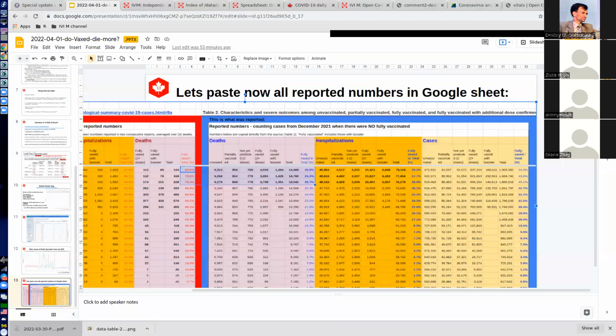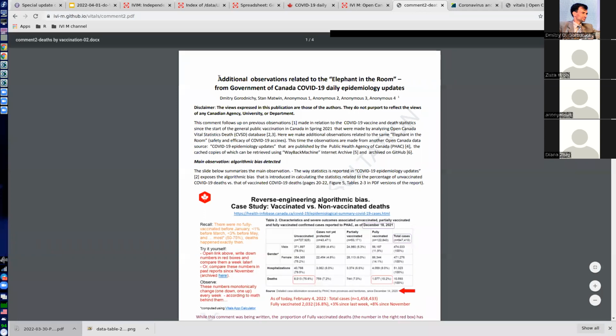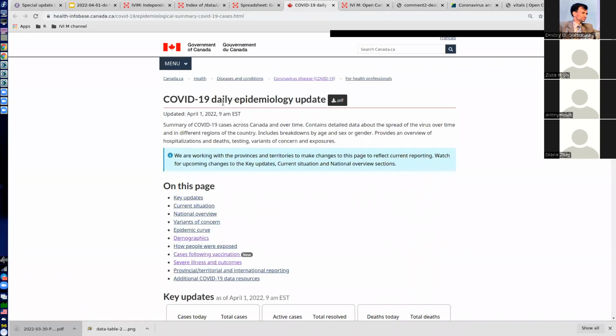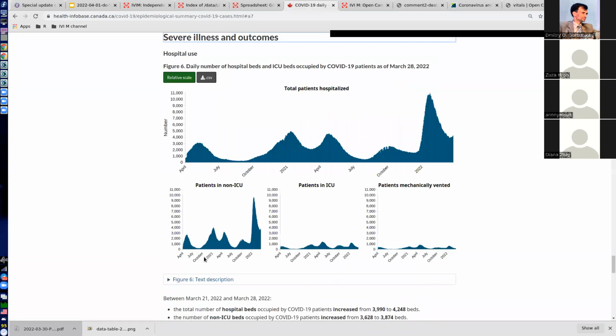Now, let me see what else I have prepared here. That's the comment which was submitted. Actually, this one was not submitted. We just made a public white paper and put it on the portal, where for the first time we noted that there is this algorithmic bias. Then what else? We have the daily epidemiology update. Everyone can now do this computation yourself. Just go there and look.